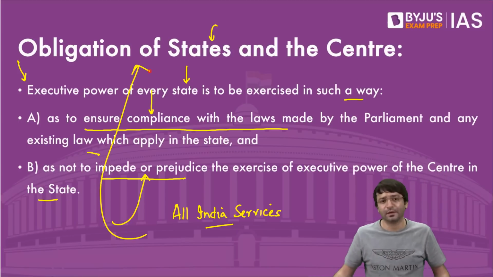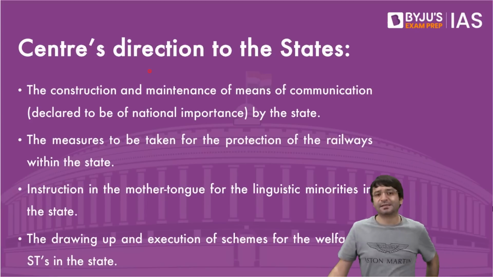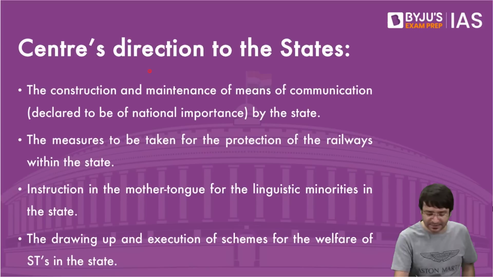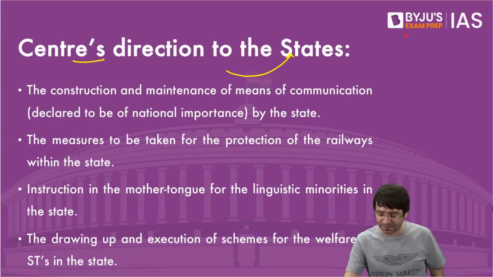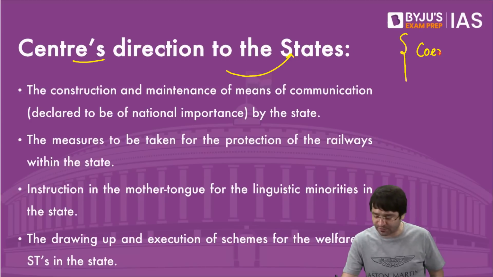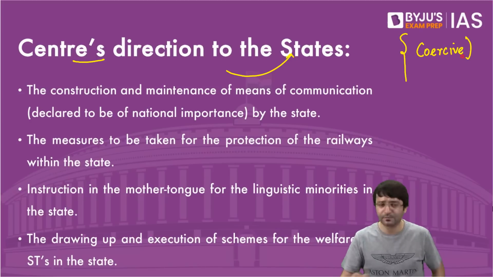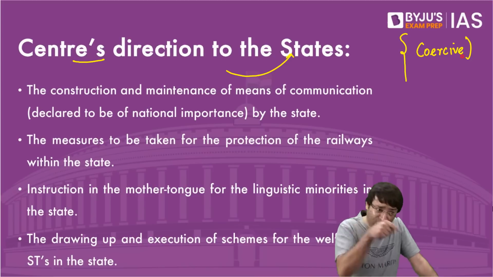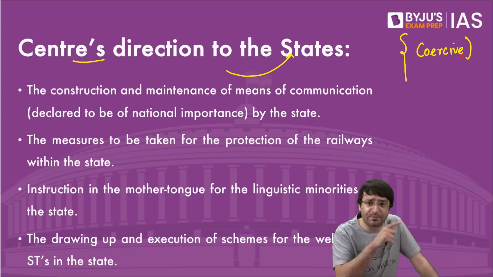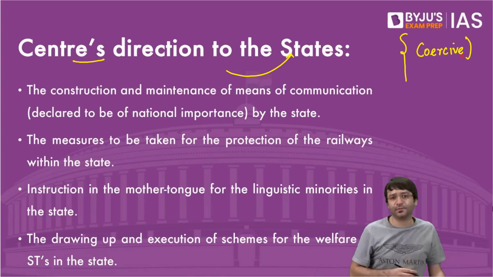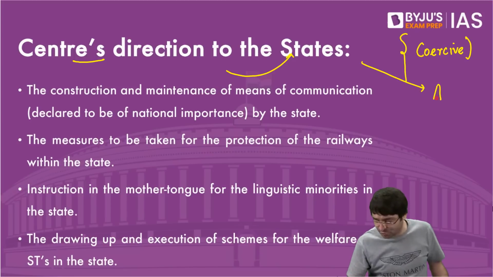This is where we come across some directives that the center can issue to the states. And these directives, I have told you previously, they are coercive in nature. That means center can force you to accept it, coerce you into accepting this. If you don't accept, then president's rule can be imposed in your state. All these directives can be issued under Article 365 of the Constitution.